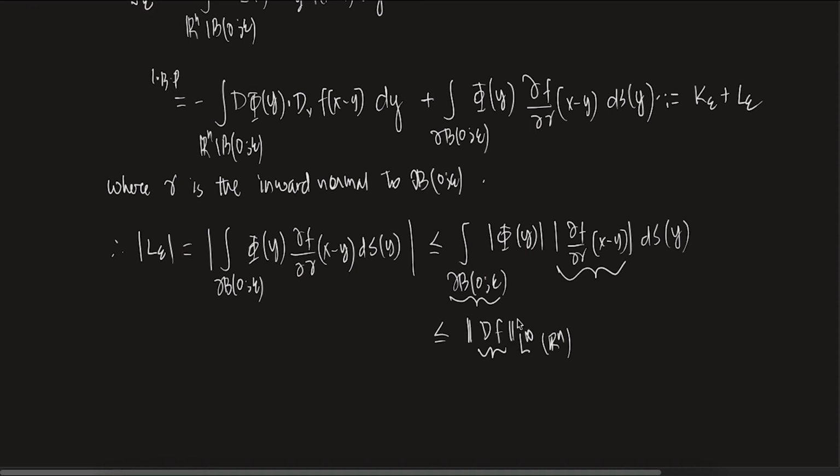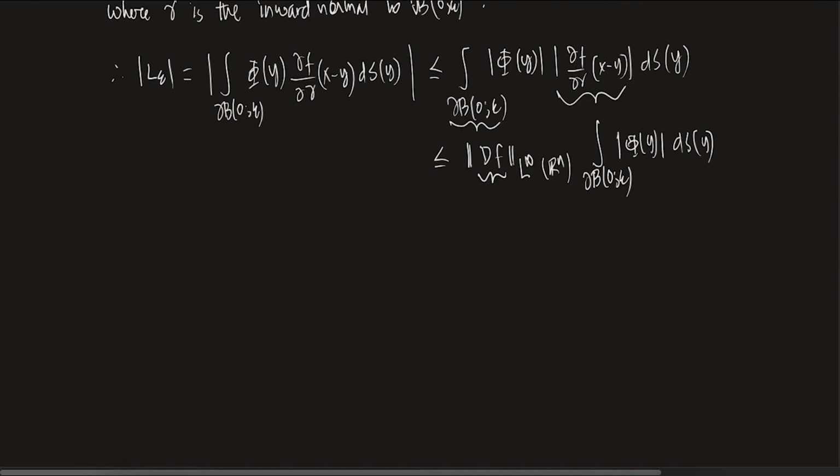So I'm just doing it like that, and then I have the integral over del B(0, epsilon) of phi of y, mod phi of y, ds y. Okay. So if I write it like this, what happens here? You see, phi of y is a radial function on this ball, the boundary of the ball. What did I say? Radial functions on the boundary become constant, right? So what is phi of y?